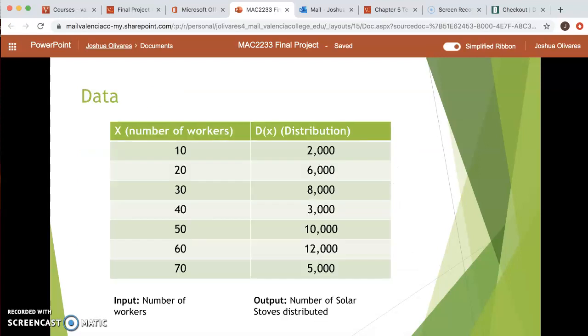So for some of our data, we're going to see that our input is the number of workers, and our output is the number of solar stoves distributed. For number of workers, we have 10, 20, 30, 40, 50, 60, and 70. And for the distribution, for 10 workers, we have 2,000. For 20 workers, we have 6,000 solar stoves. For 30, we have 8,000. For 40, we have 3,000. For 50, 10,000. For 60, we have 12,000. And for 70, we have 5,000. As we can see, as the number of workers increases, so does the distribution, but at some points, we do have a decrease in distribution.